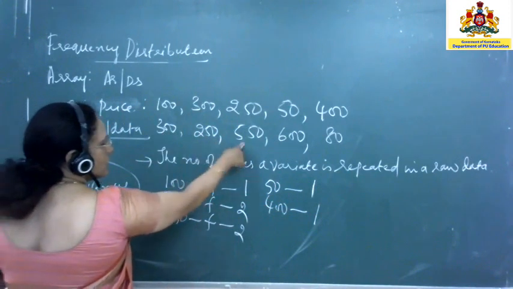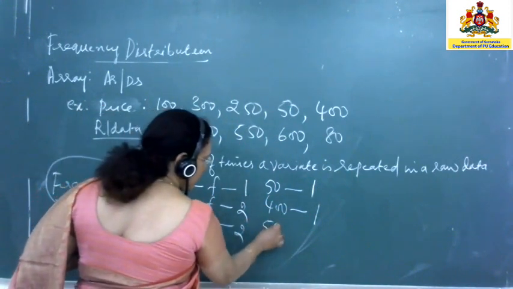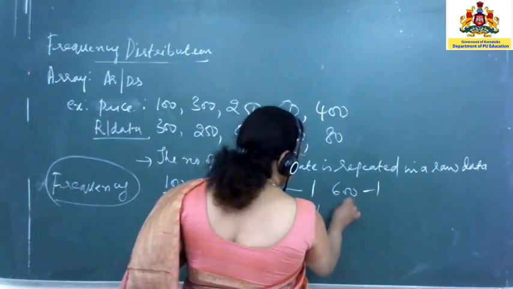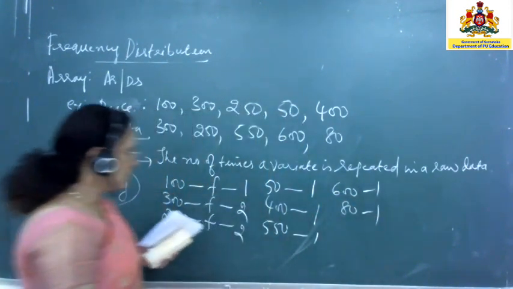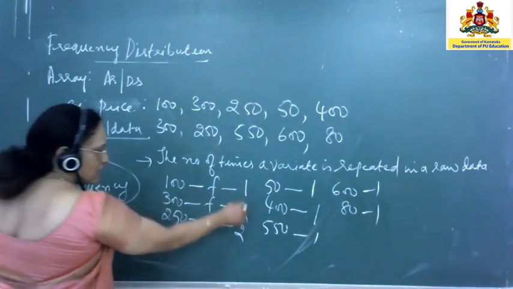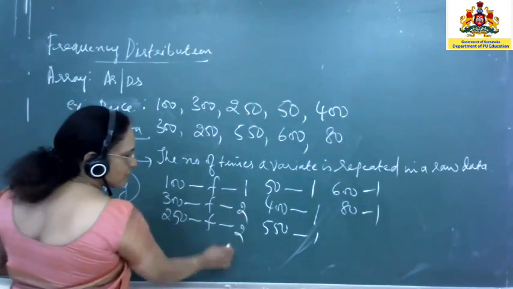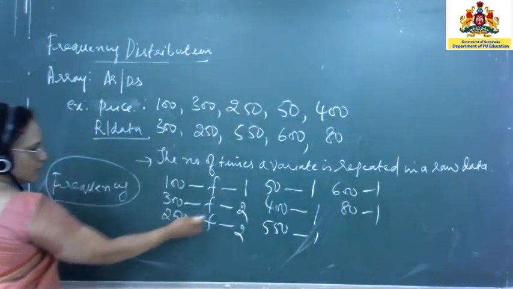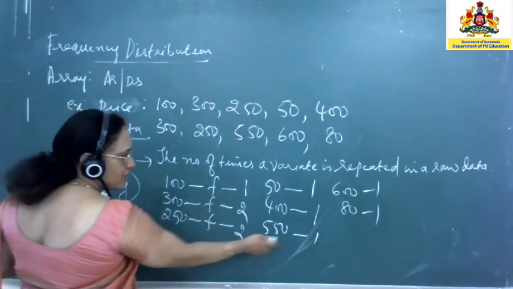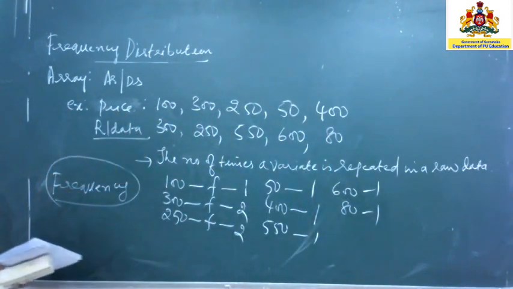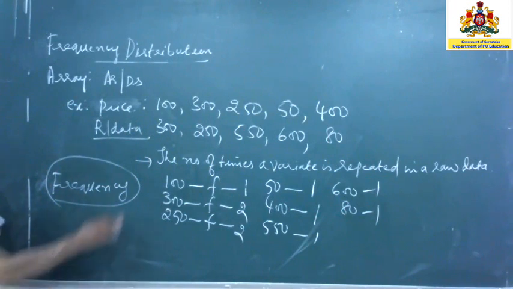Now 300 is over. This is 550, which is also once. Next you have 600, which is 1. Now 80 is 1. These are the frequencies. Suppose you add these frequencies, you should get back the total number of observations here. Now you see 2, 3, 4, 5, 6, 7, 8, 9, 10. So that means you have 10 commodities. Is this clear now?